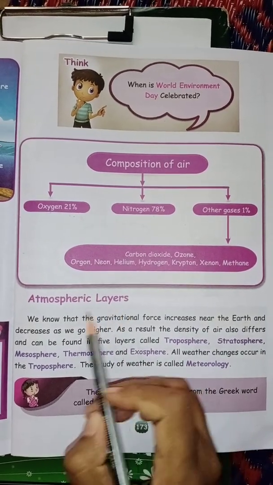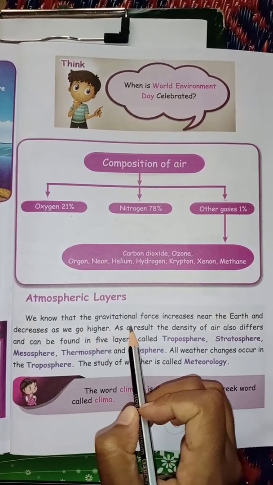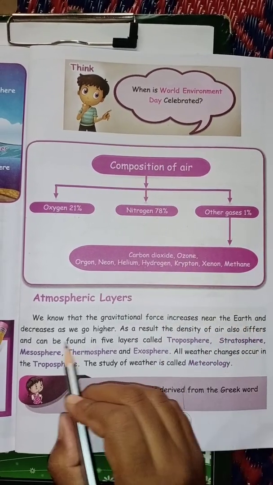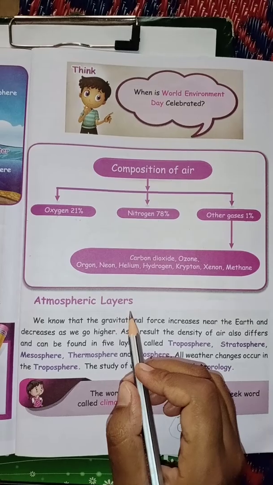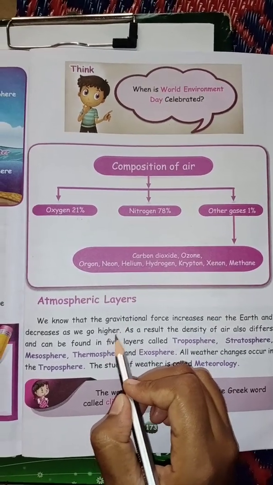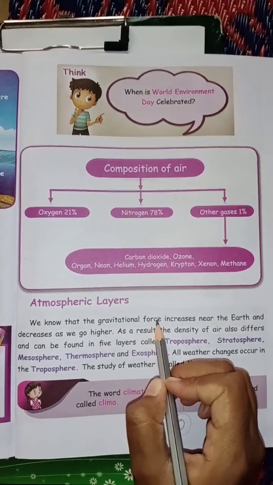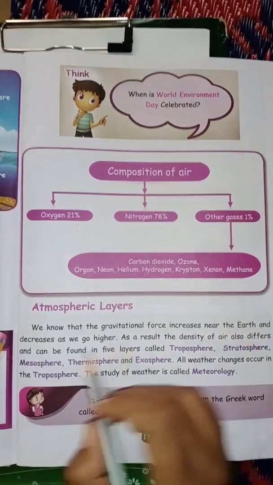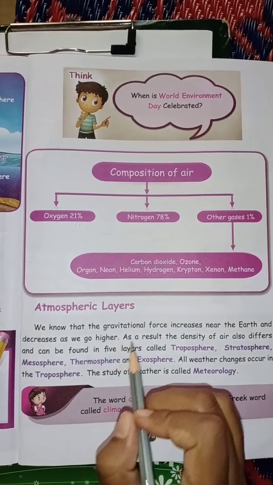Atmospheric layers. We know that the gravitational force increases near the earth and decreases as we go higher.